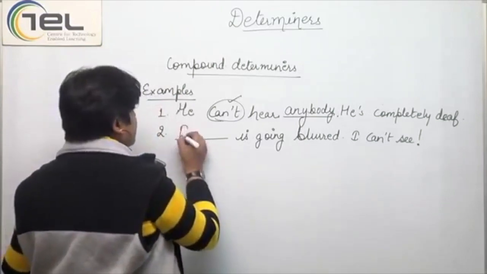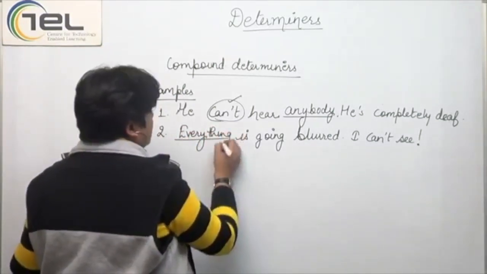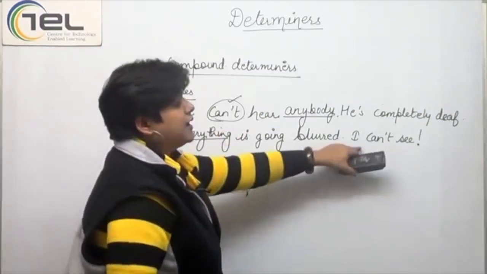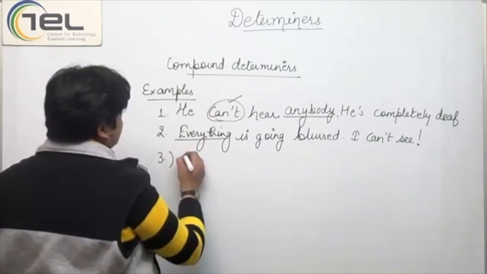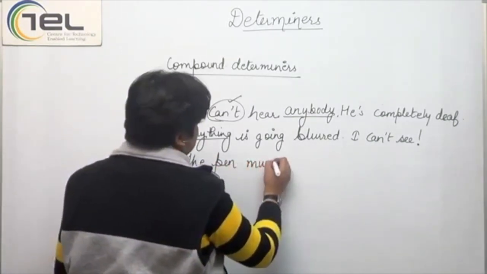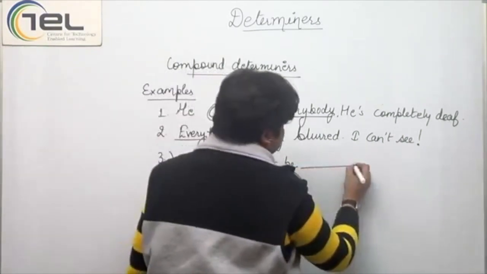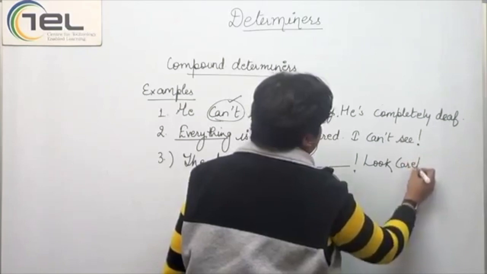So, every with thing: everything is going blurred. I cannot see. Another example that we can take here is: the pen must be dash, look carefully.